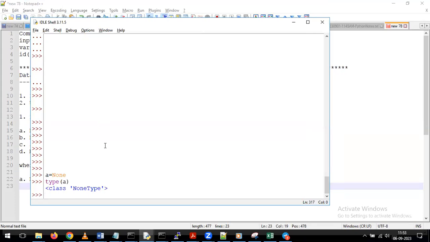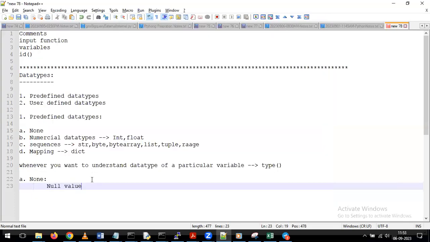But in Python, instead of calling it null, we call it None. So we are assigning the value called None. And if you check the type of A, the output says this is a NoneType. Now tell me, in the database side or in any other language, what is the meaning of a null value? Empty.